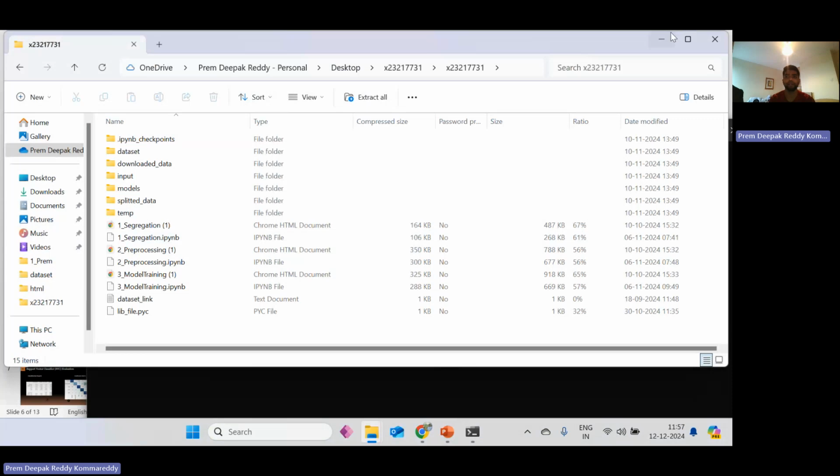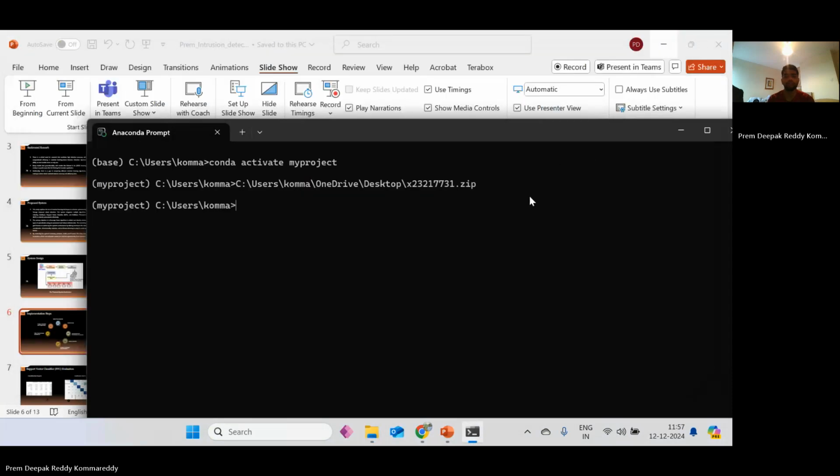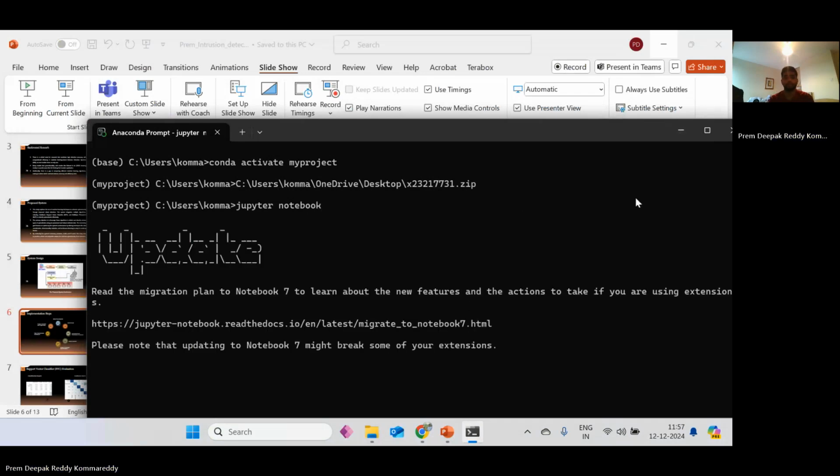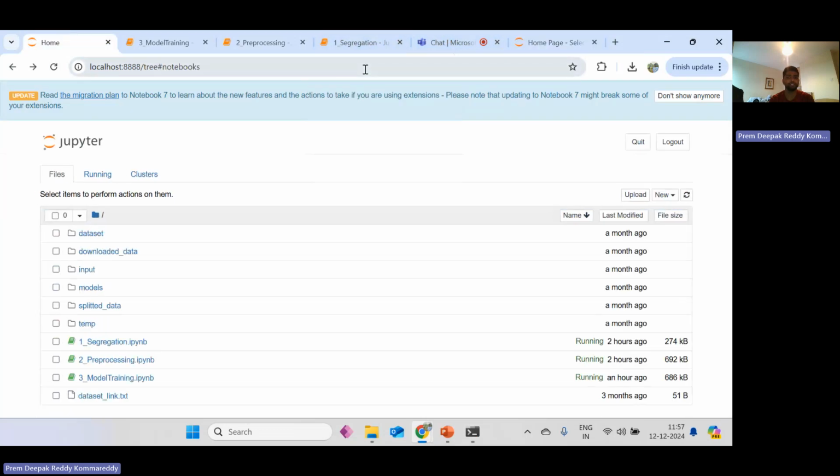As we can see, this is the file, and later we are launching the Jupyter notebook. Yeah, as we can see, it has been directed to the file.